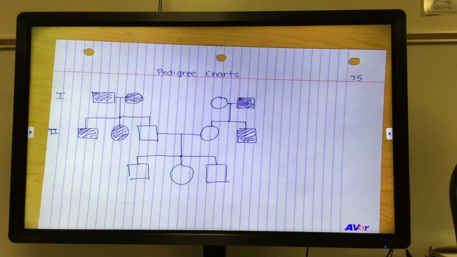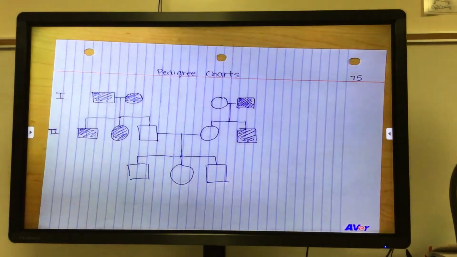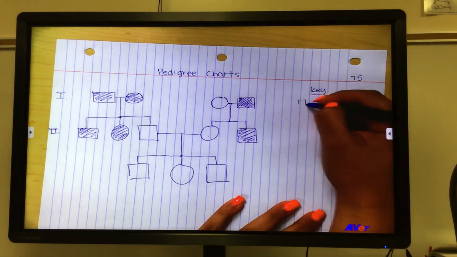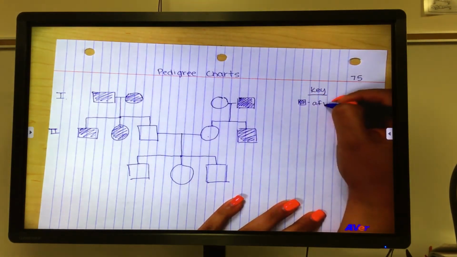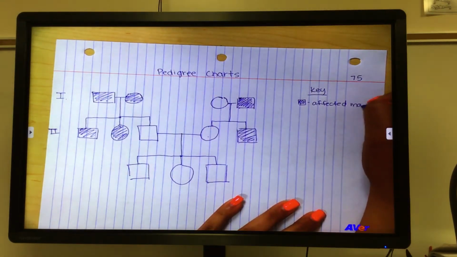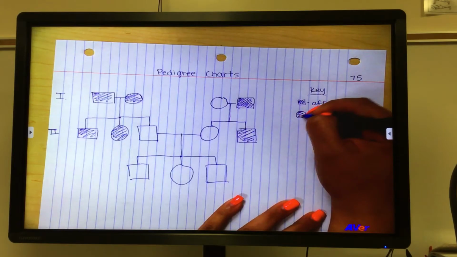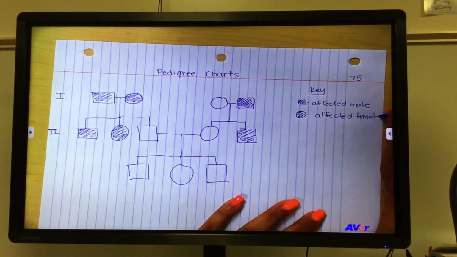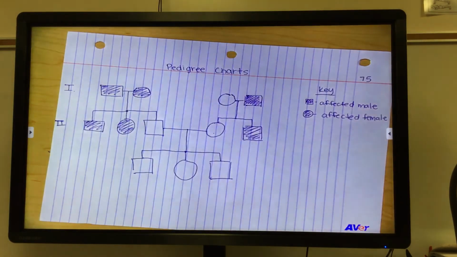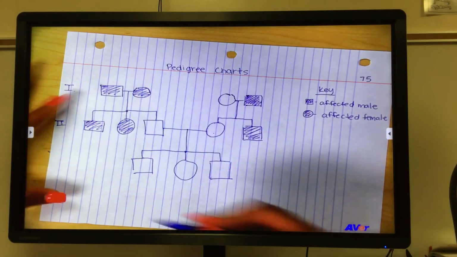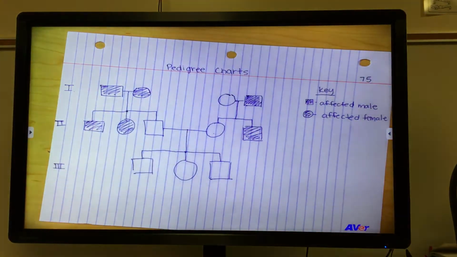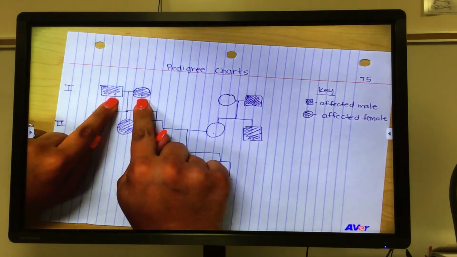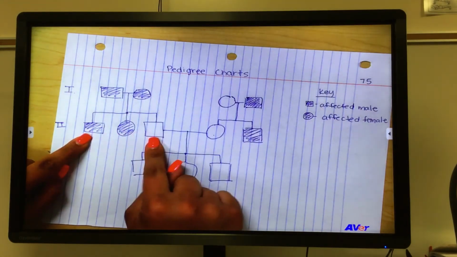Okay? So our job is to figure out, is this a dominant or is this a recessive disorder? Let's make our key off to the side. We have shaded, affected male. A shaded circle is an affected female. Okay? And so now let's start, I'm going to write my 3rd generation. Let's start with this first family here. We have 2 individuals, a man and woman, who both have a disorder. And then they have children, 2 with the disorder and 1 without.